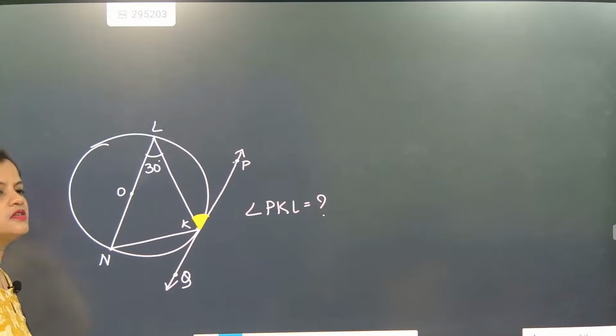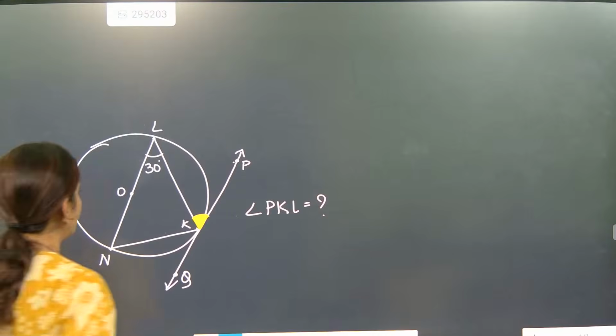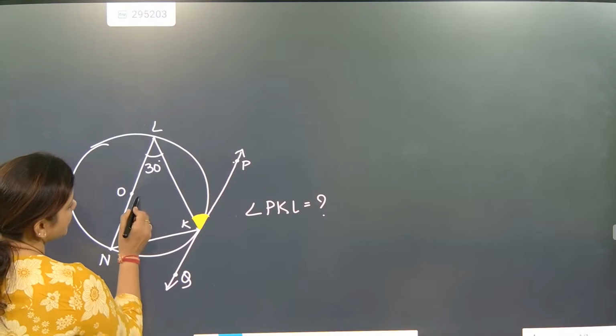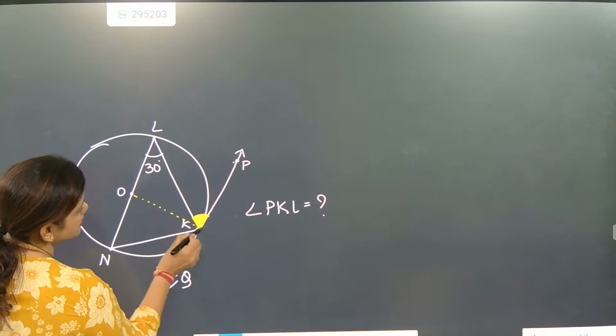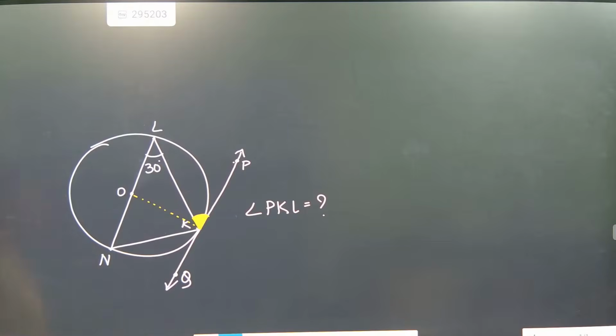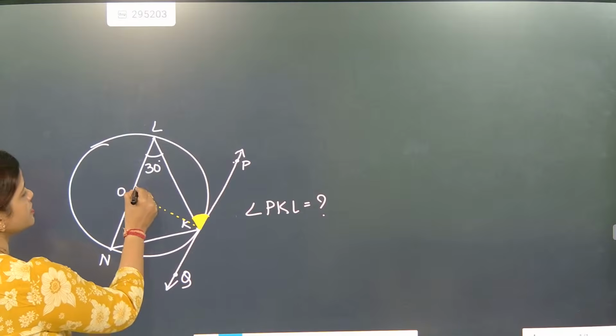See, the shortest distance will be perpendicular only. If you draw the radius like this, it will be a radius, and the radius and tangent are perpendicular. So this will become how much?